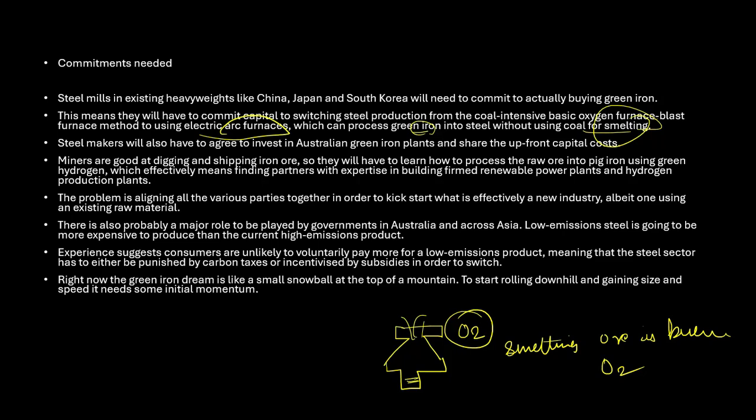So, the need for the transition. See why there is a need for us to transition. The transition to green steel requires strong initial efforts to maintain momentum. Collaboration among miners, steel producers, and government is essential. If successful, the shift could create more sustainable and profitable steel industries. So here you can see that right now the green energy dream is like a small snowball at the top of a mountain, which needs to start rolling down to gain size and speed. It requires some kind of initial momentum.